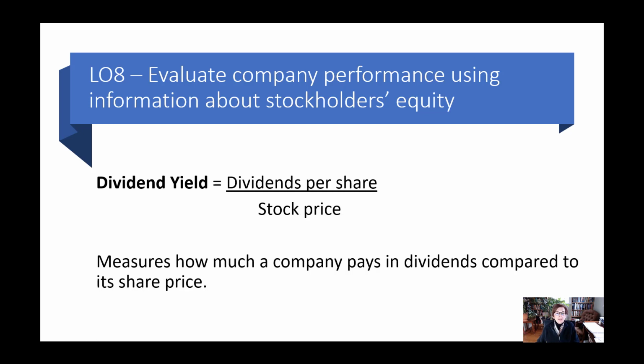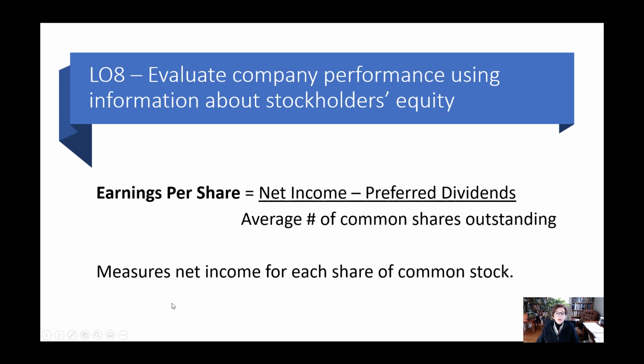All right, dividend yield. Dividend yield is how much dividends per share the company pays divided by its stock price. So if you think about it, you could compare it to an interest rate, right? Because an interest rate would be like how much interest are you going to get compared to how much you have to invest. So basically it shows the amount of dividends the company pays compared to its stock price. So you could compare it to other investments.